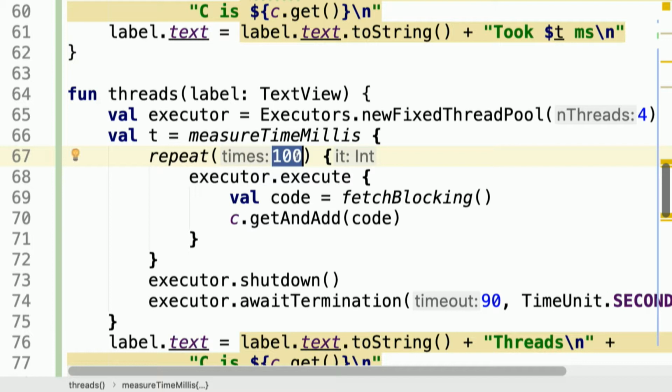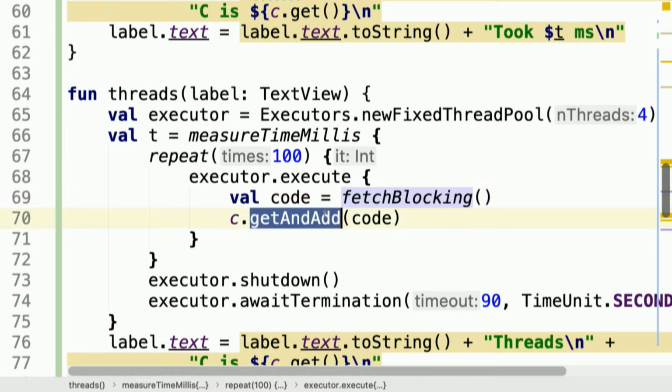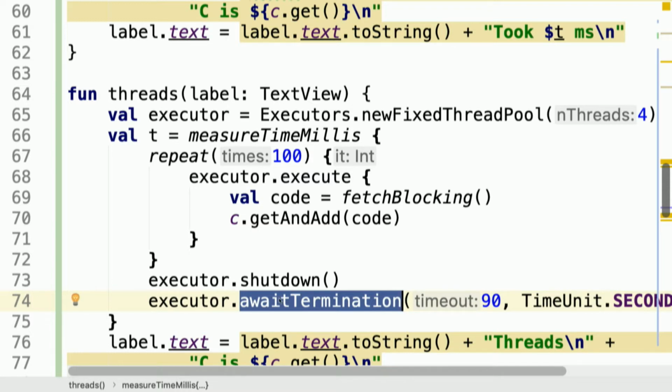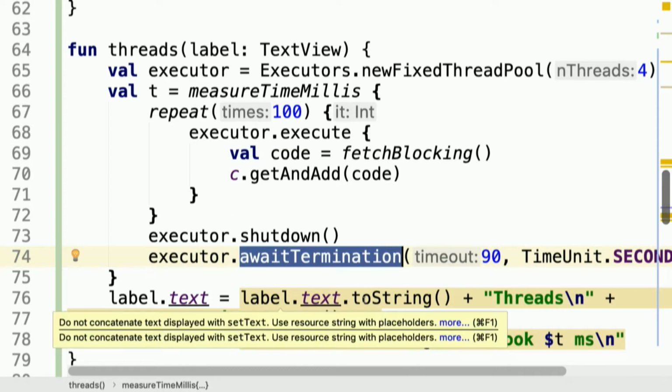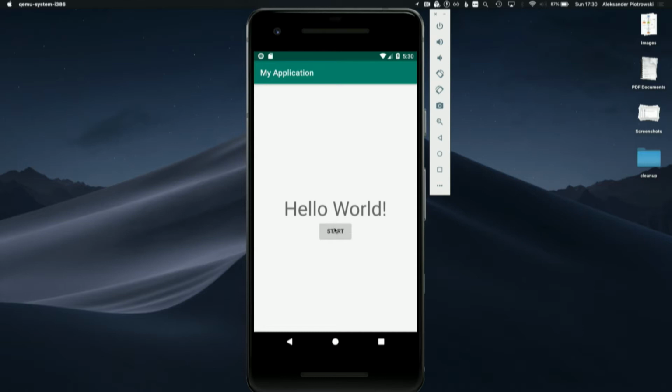On that pool of threads, I will just 100 times try to execute something, which is a blocking version of this fetch method. I will again add all those 200 OKs and I expect C to be equal to 20,000. I will tell the executor, please shut down after you are done with all the work, and I will wait for this shutdown. So definitely at this point, all the threads should be done with the work. And again, I will update the UI and see how much time I spent. I expect in both cases C to be equal to 20,000, if my math is right. As you can maybe see, the start button is blocked, and that's expected. But now in the background, I'm making 100 calls using coroutines and 100 calls using threads. It's going to take like 16 seconds, hopefully.